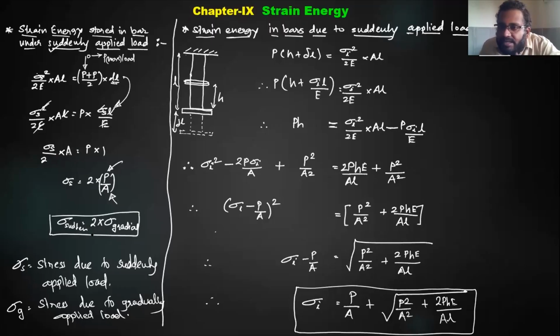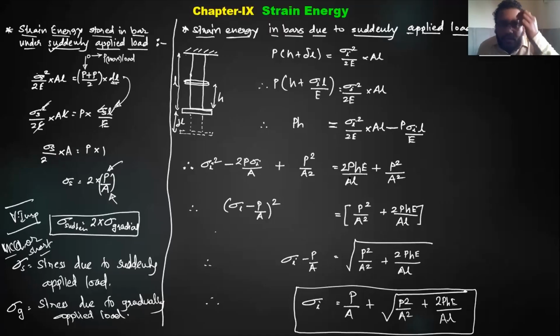So here we understand that when you apply the same load suddenly to the member, the stress developed will be twice the earlier one. So it is very, very important for us to know whether the maximum load which is applied is applied gradually or applied suddenly. If you apply it suddenly, the stress factor will be 2. That means the stress will increase directly twice. So this is very important to remember. You may be asked in MCQs or short answers.